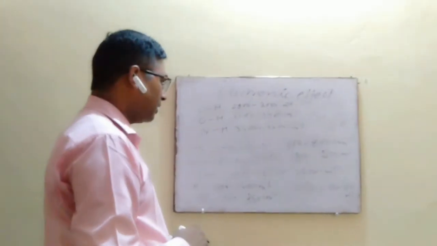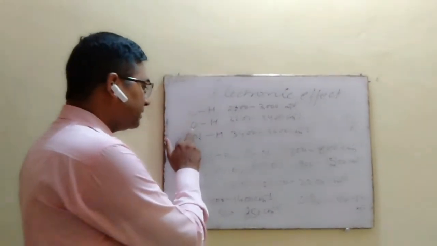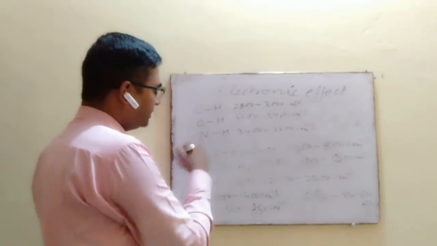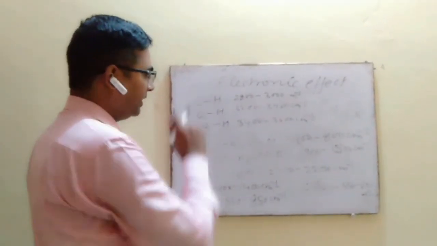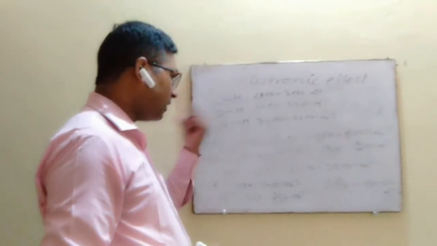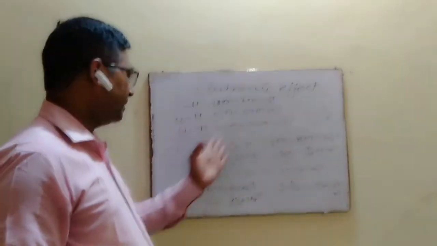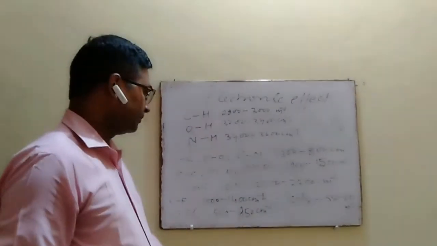This is because when the force constant of OH bond increases, simultaneously the mass also increases. The weight of oxygen is more as compared to nitrogen, and that's why, though the force constant increases here, mass also increases, and therefore its frequency is found somewhat less as compared to the frequency of NH bond.